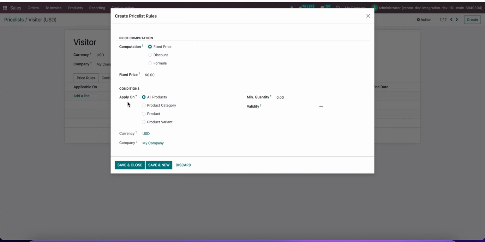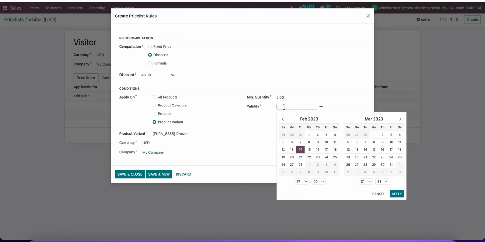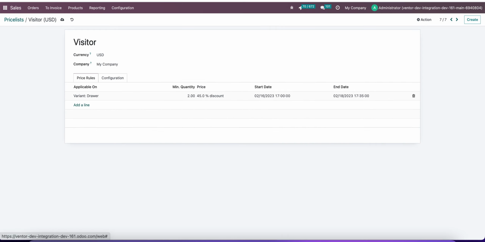Here we can create some price list rules. We can choose for fixed price or discount. For example, let's choose 45%. We can choose all products, product categories, or product variants. So let's choose product, go over. Let's choose minimum quantity for this price list item and period of validity. So apply, save and close, and from this moment when we save it,